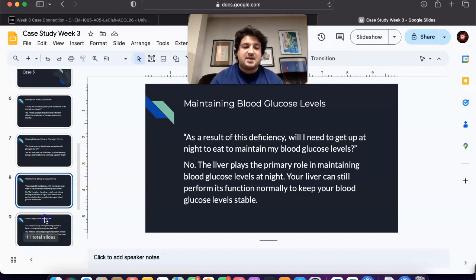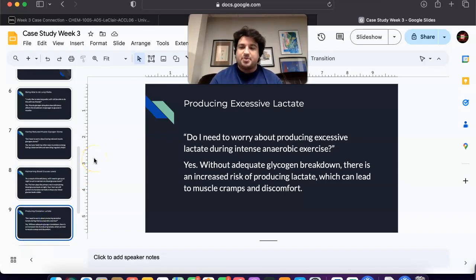And then finally, last question: do I need to worry about producing excessive lactate during intense anaerobic exercise? So, yes, you might need to be cautious about intense anaerobic exercise because during high intensity activities, your muscles typically rely on glycogen for quick energy.